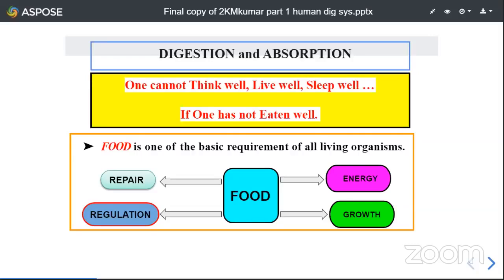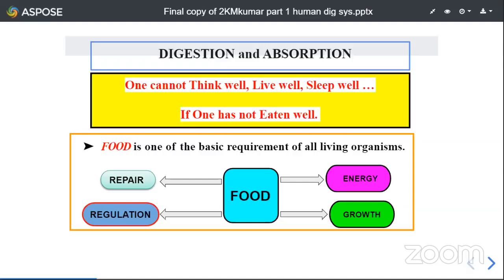Whatever food we eat, our health depends on the food we generally eat. Healthy food makes us healthy. Healthy food gives us a healthy mind. Healthy food gives us a healthy body. So let us see what happens to this food when it goes inside our body. Students, generally we feel hungry, isn't it? So when you feel hungry, what shall you do?